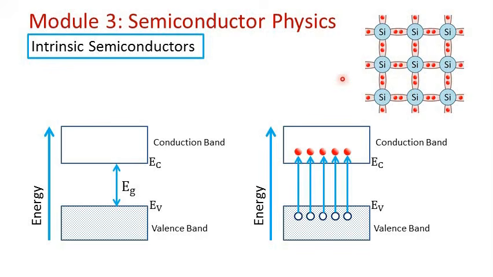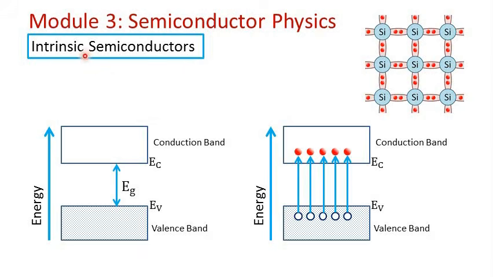And when we apply an electric field across the semiconductor, this movement of the electrons will get a particular direction, giving rise to electric current. So this is how the current is obtained on the basis of covalent bond theory. Let us discuss how the current is obtained on the basis of the energy band diagram now. So let us discuss intrinsic semiconductors on the basis of the energy band diagram.